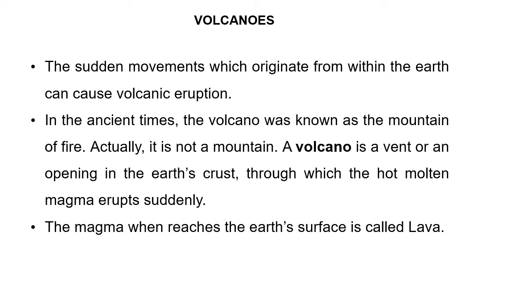Sudden movements which originate from within the earth can cause volcanic eruption. These volcanoes in ancient times were known as mountains of fire, but actually it is not a mountain. A volcano is a vent or an opening of the earth's crust through which hot molten magma erupts suddenly.